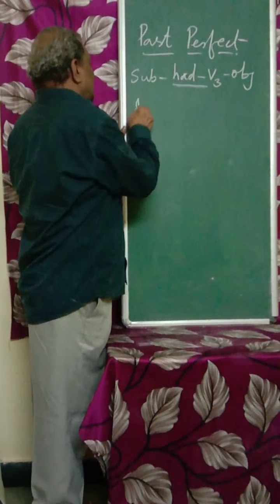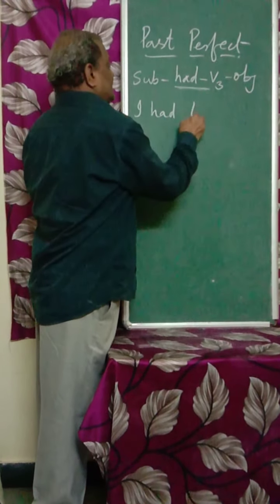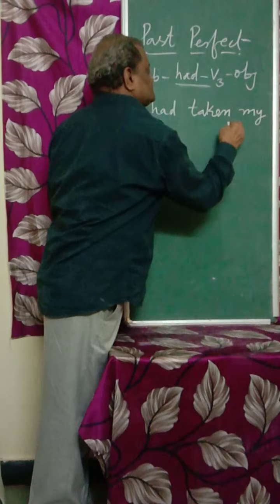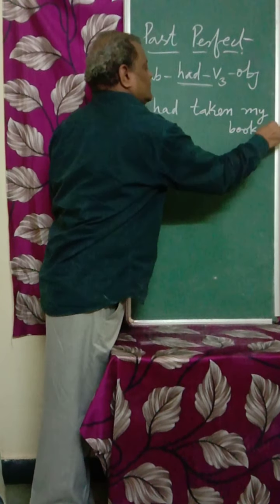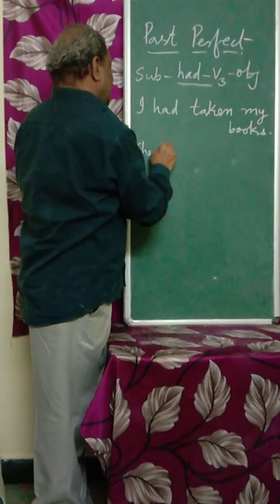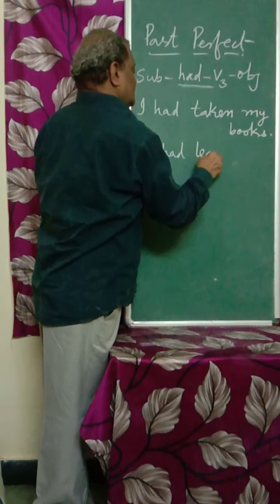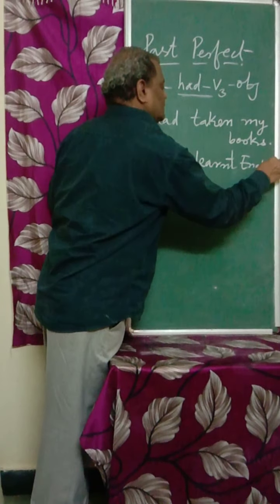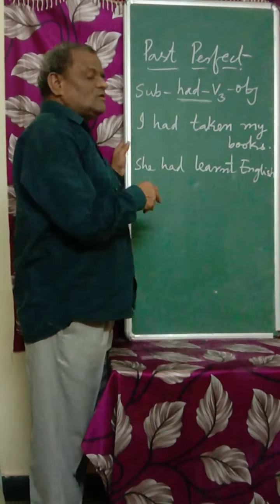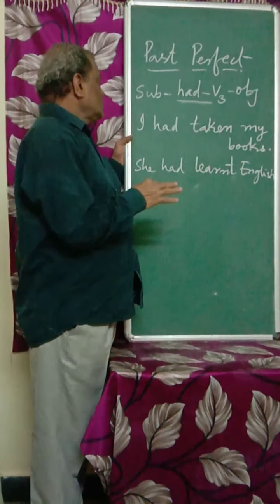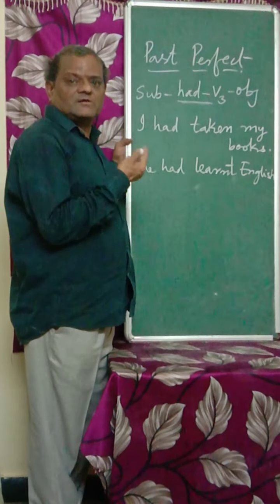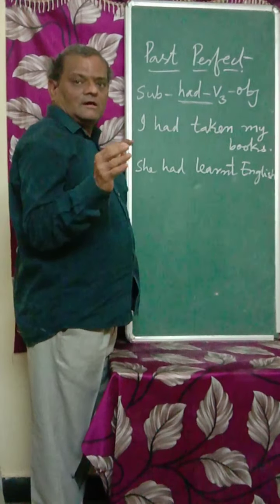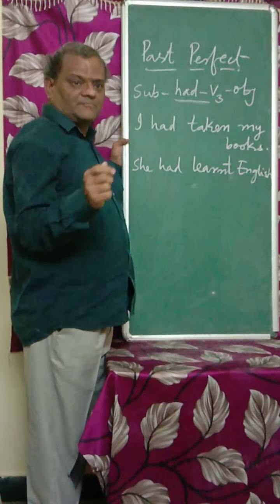Let's have an example. I had taken my books. She had learnt English. There won't be any difference between singular and plural. Only had is to be used irrespective of singular and plural and persons, first person, second person or third person. We can use had V3 only. There won't be any difference.